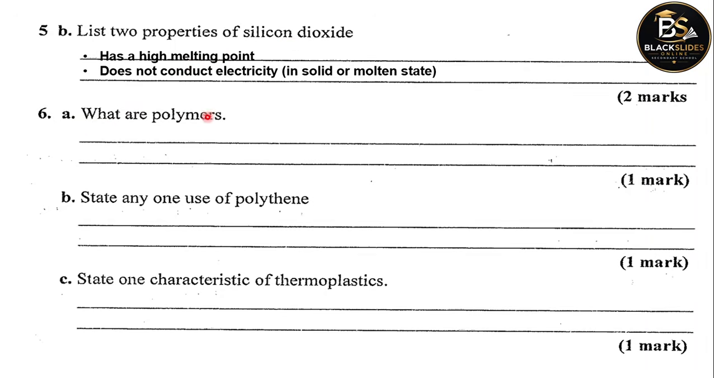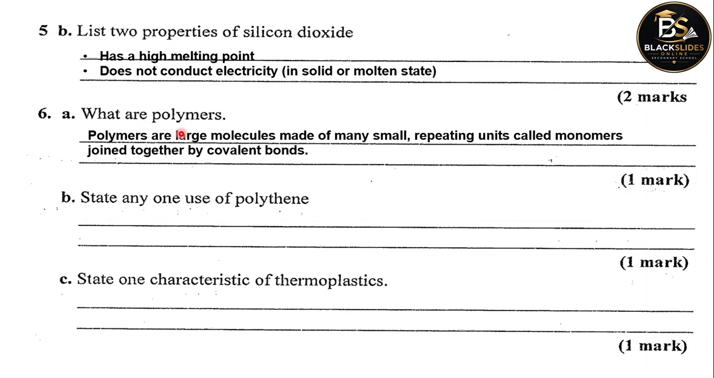What are polymers? We define polymers as simply large molecules which are made of many small repeating units called monomers, joined together by covalent bonds. That's the simplest definition of polymers. And the process of forming such large molecules is what is called polymerization.